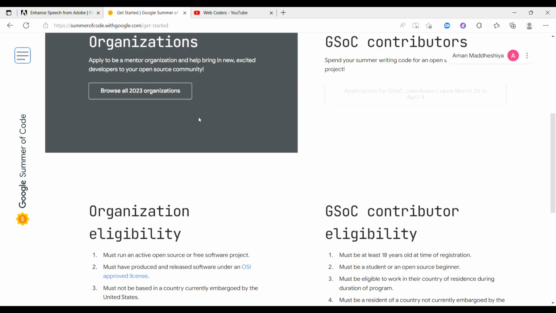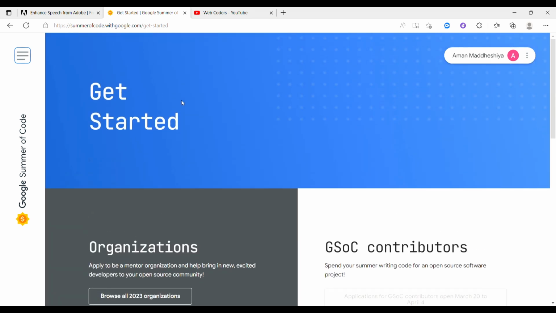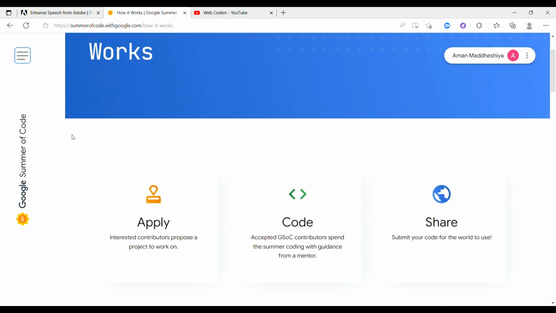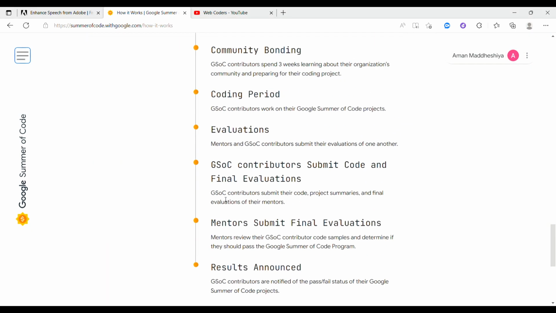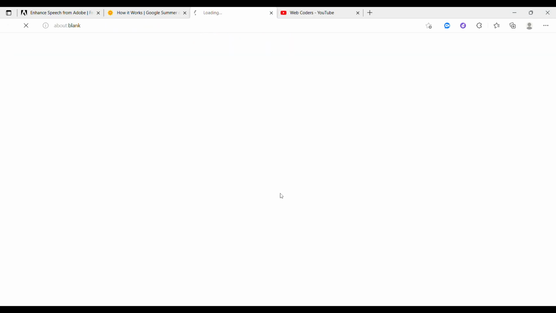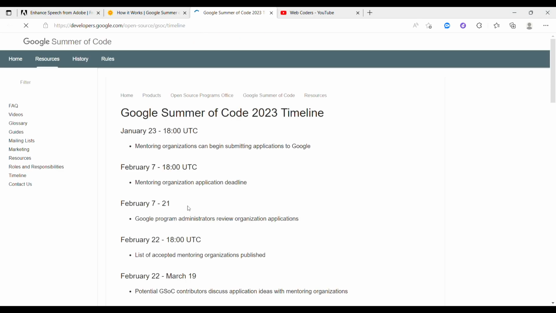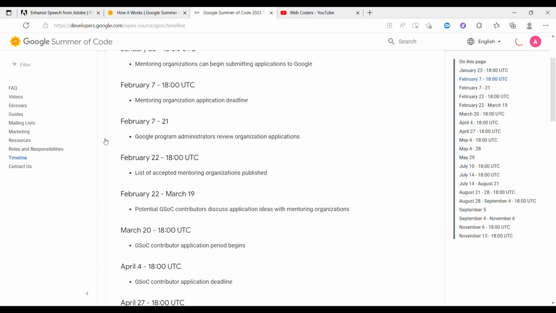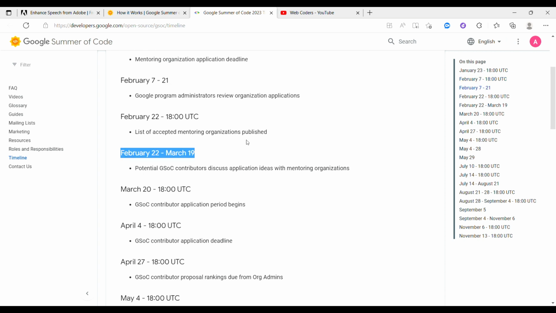We have very little time. From 20th of March we have to upload our proposal, which we are gonna see right now in our timeline. From here you can see all the details. Click on how it works, come to this page, click view program timeline, and from here you can see the whole program timeline of Google Summer of Code. Starting from today, the 27th, we are in between Feb 2022 to March 19. Potential GSOC contributors will discuss application ideas with the mentoring organization.